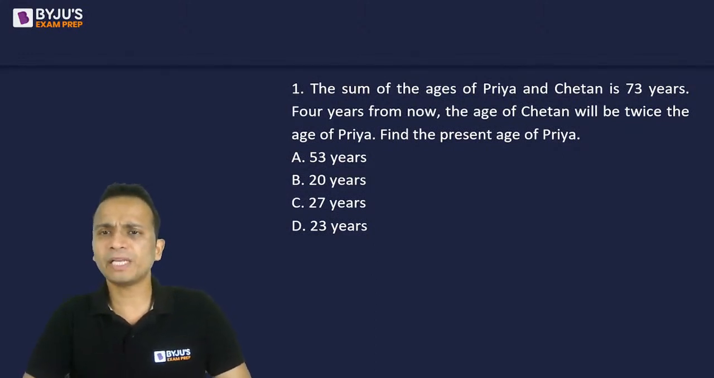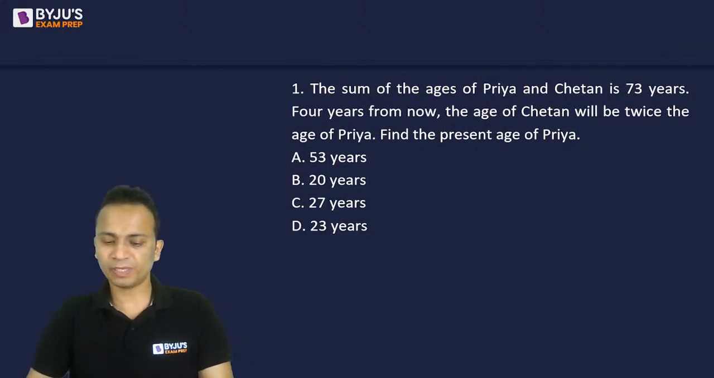The sum of the ages of Priya and Chetan is 73. 4 years from now, the age of Chetan will be twice the age of Priya. Find the present age of Priya.